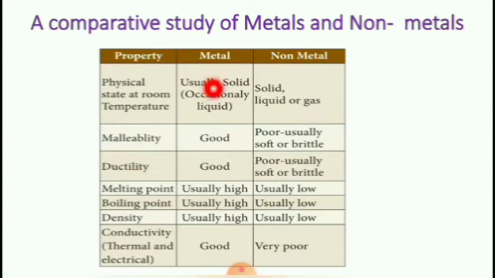Malleability: good in metal, poor in non-metal, usually soft or brittle. Ductility: good in metal, poor in non-metal, usually soft or brittle. Melting point usually high in metal, usually low in non-metal. Boiling point usually high in metal, usually low in non-metal. Density usually high in metal, usually low in non-metal.